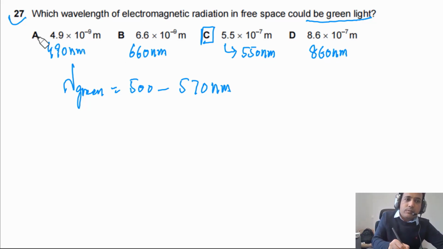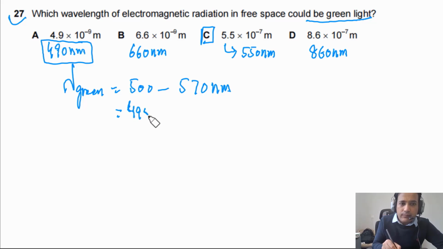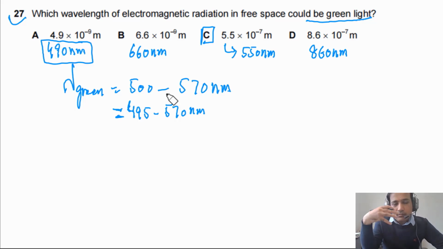This one is very close. If you look at the wavelength in a more precise way, the wavelength is 495 to 570 nanometers. So this is more precise. But if you simply remember 500 to 570, you will be able to answer in the exams. So the answer for this question is C.